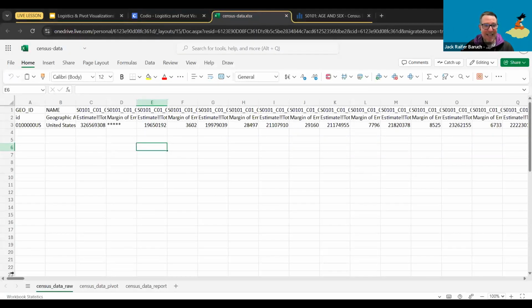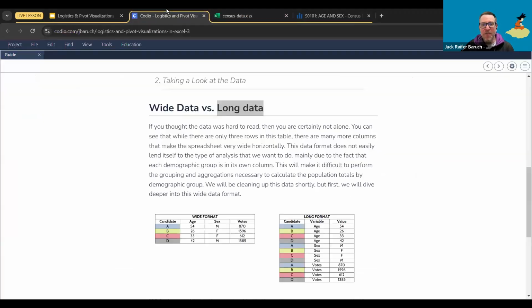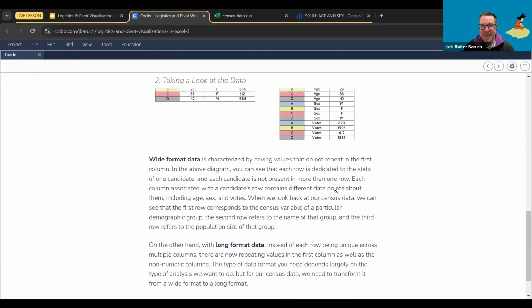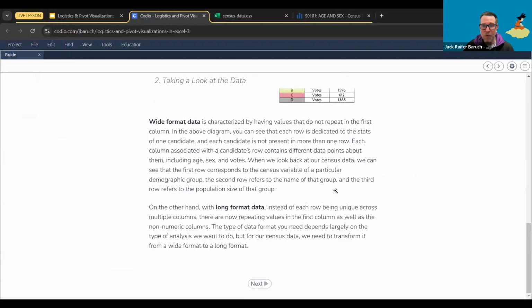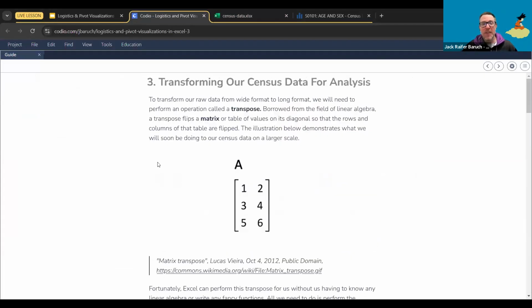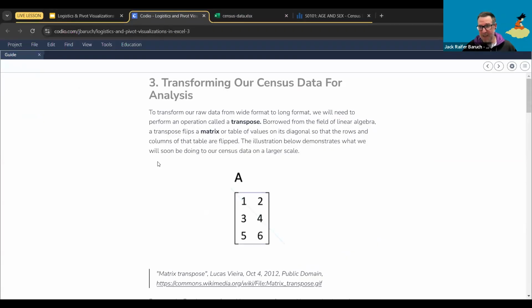The only difference is that instead of being built on 3 columns, it's actually built on 3 different rows, which makes it even more complex. So the first thing that we need to do to be able to work with this data is transform it into our long format. And even before we transform it into a long format, because it's still going to be in wide format, we need to do something called transposing.